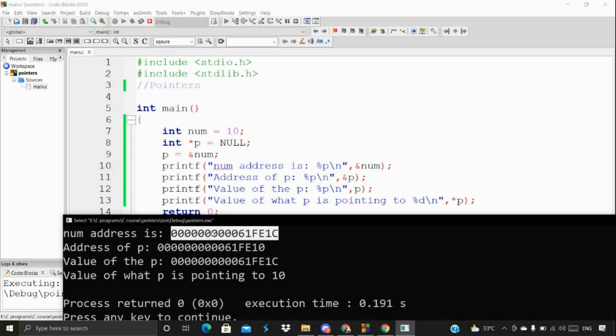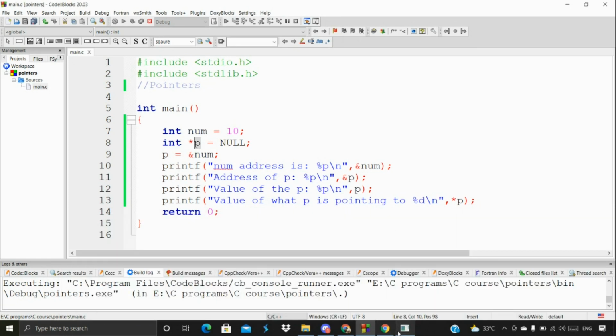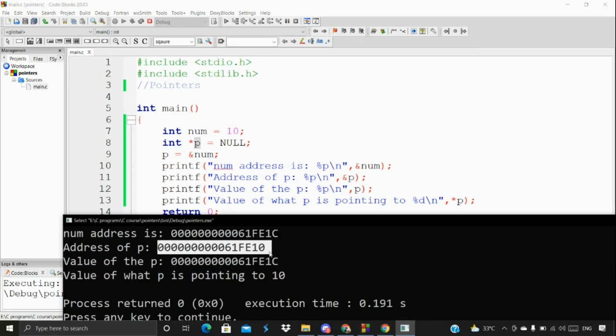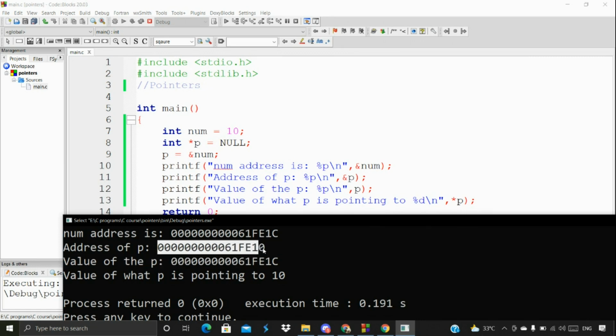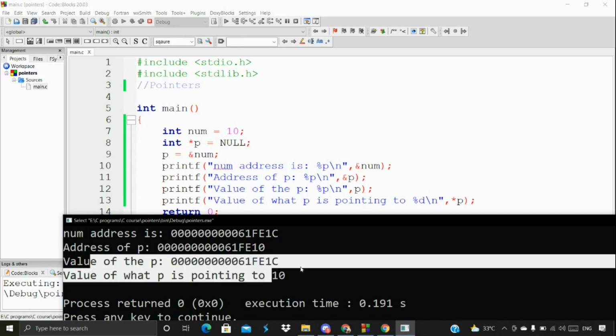So at this particular address, this variable is declared. And then the address of p: I'm just printing the address of p. The address of p is different because we're not printing what it points to, we're just printing the address of p itself. I'm not printing what it's pointing to.